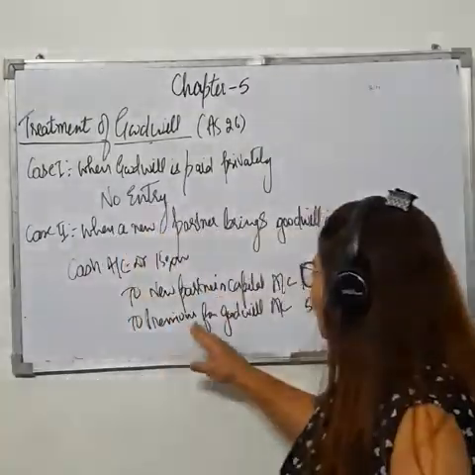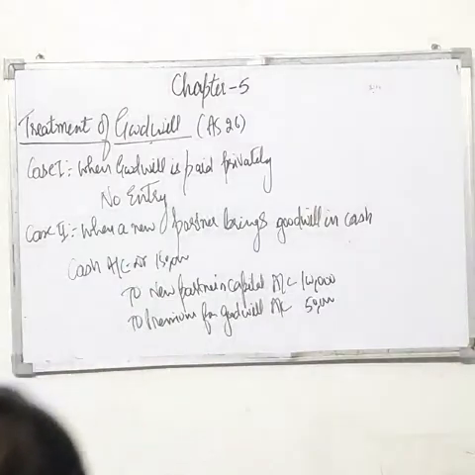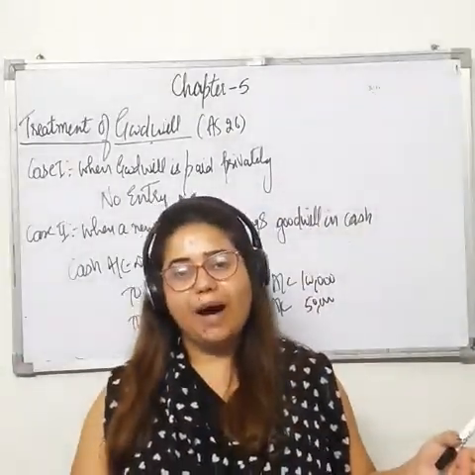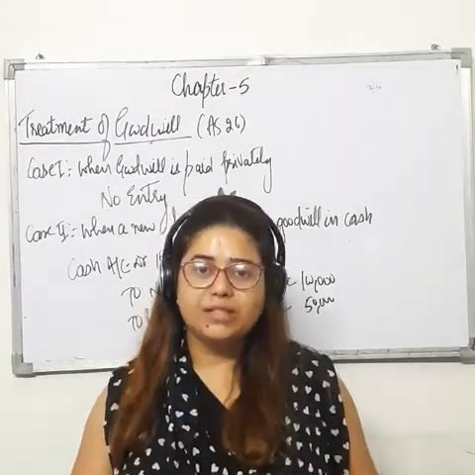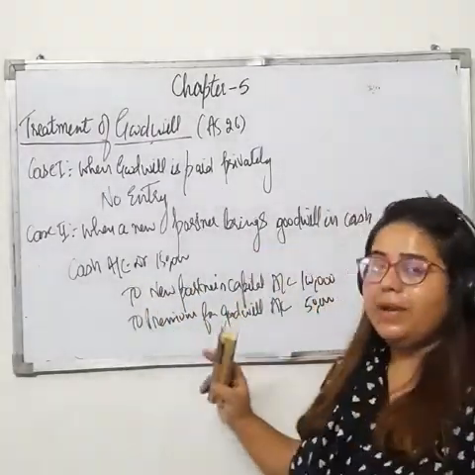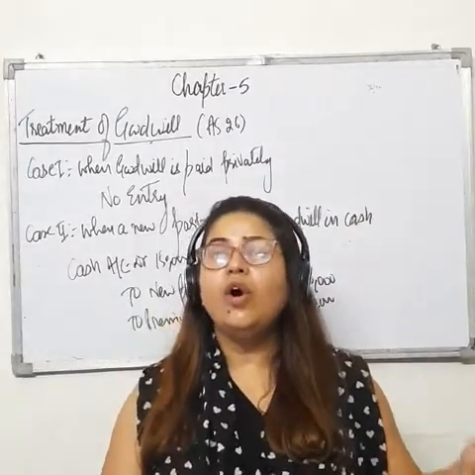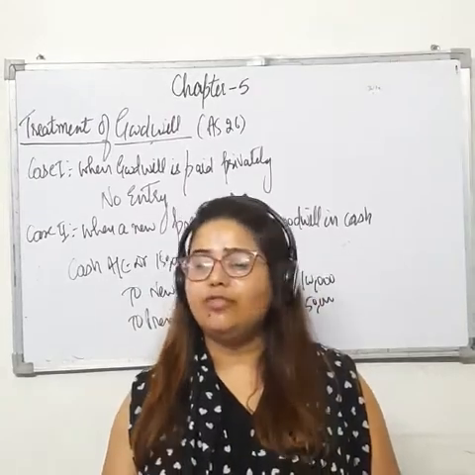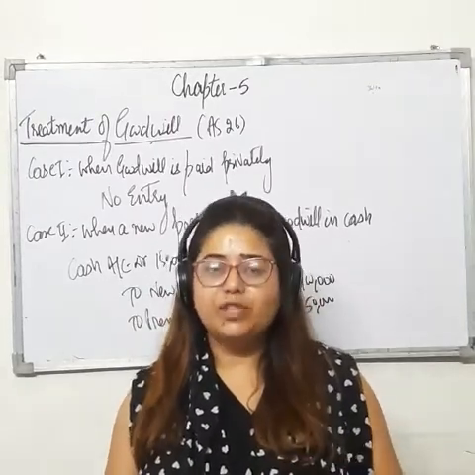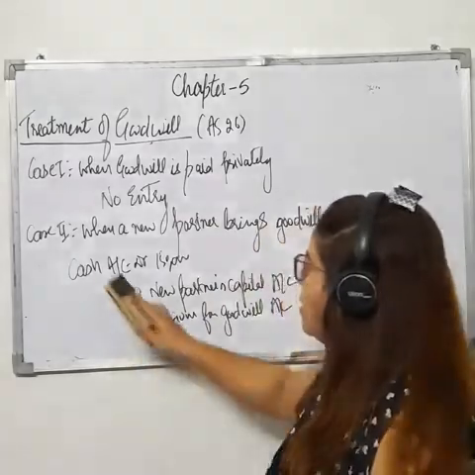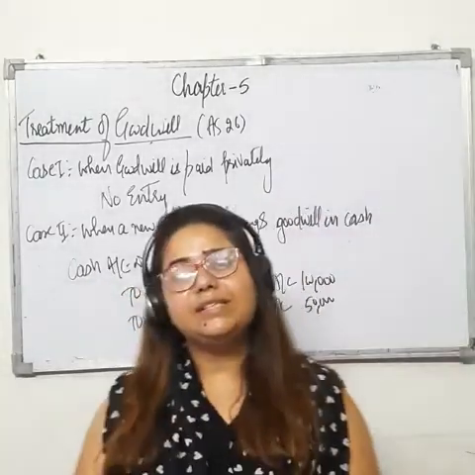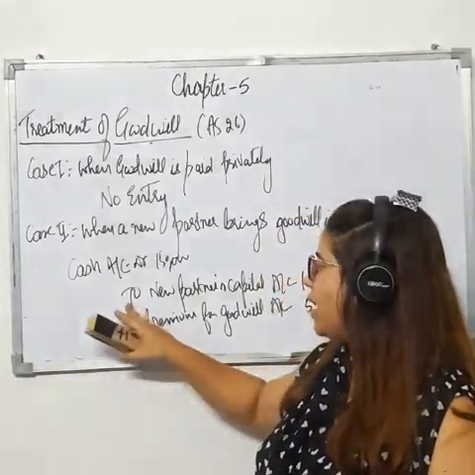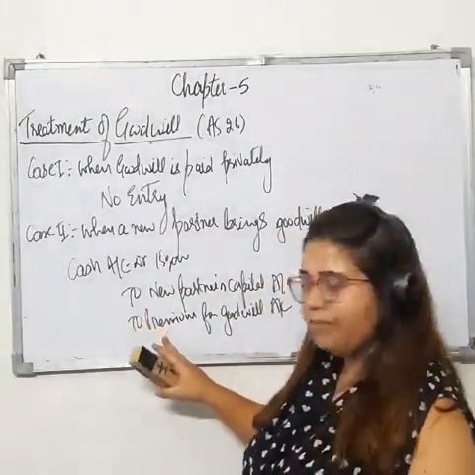Now what we have to do with this premium of goodwill? See students, I have already explained that in order to compensate the old partners, a new partner is supposed to bring something that is goodwill. It means the amount of goodwill is for the old partners. Now what we have to do next? Just distribute the amount of goodwill among the partners, right? So first entry is when you receive cash for goodwill and capital. Just write down the entry: cash account debit to new partner's capital and to premium for goodwill.